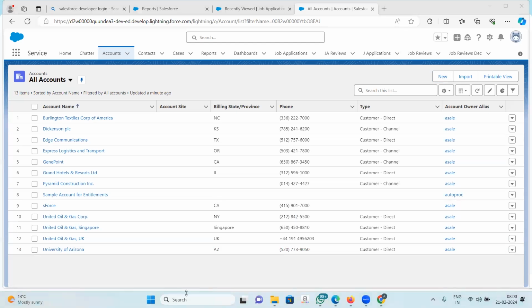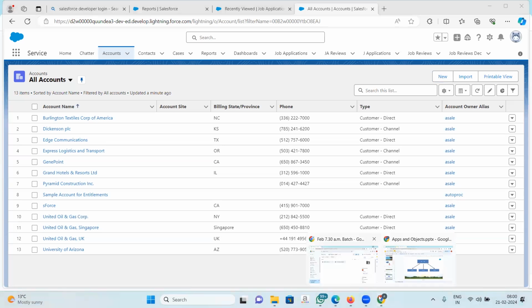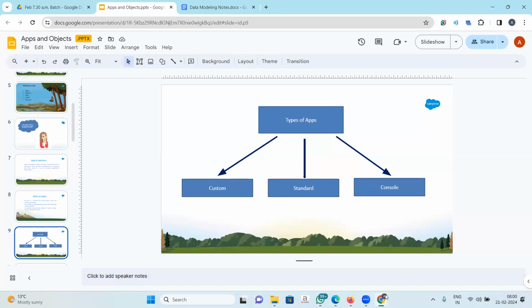The recruitment app that we will learn to create. Can we customize the standard app, like add the columns and all? So the custom app is the one that we will create for our purpose, our use. We will create the custom app from scratch according to the needs of the user, right?